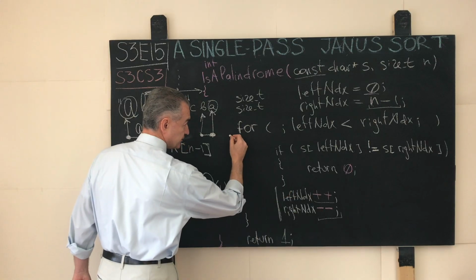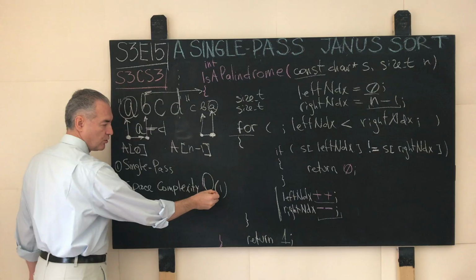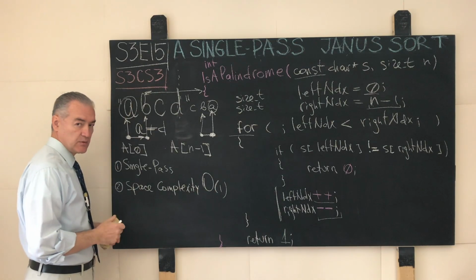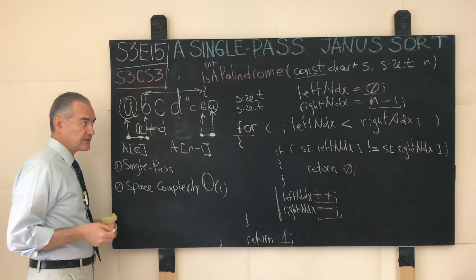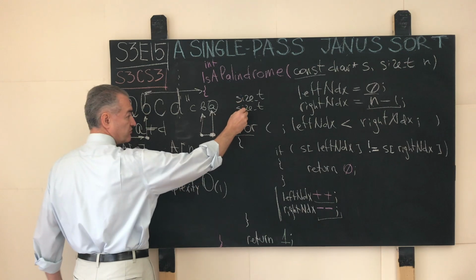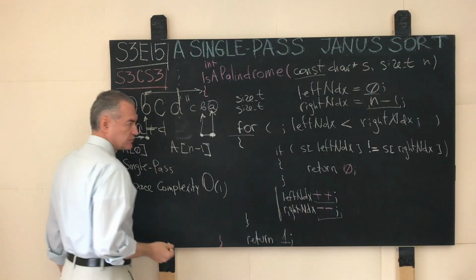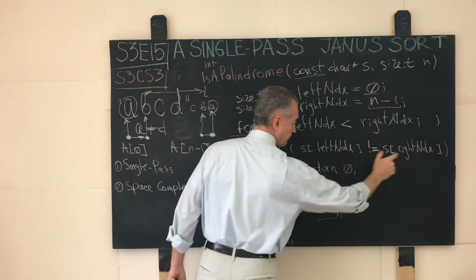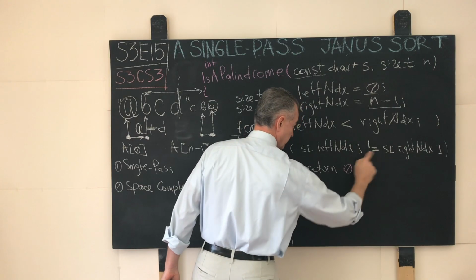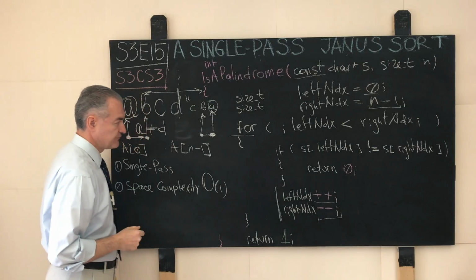Again, look at this. Single pass, space complexity big O of 1. We did not really allocate any sizable chunks of memory to speak of. Technically, this has nothing to do with the computer science algorithm, but all we have over here is 2 frame variables plus the implicit variables that the compiler will temporarily create when dealing with this line of code, but essentially this is what it is.